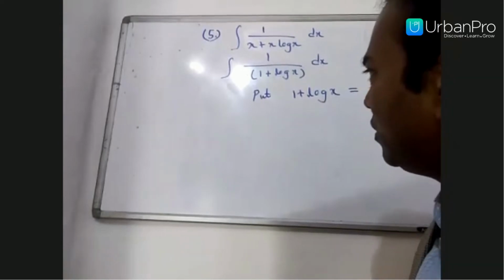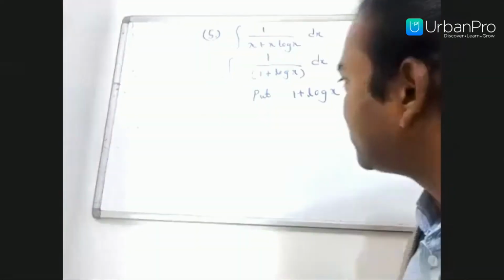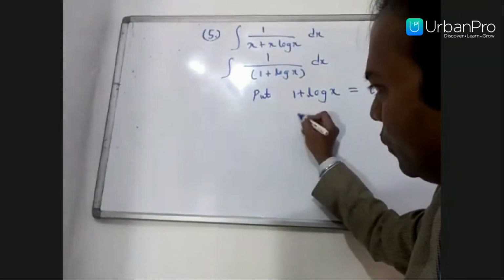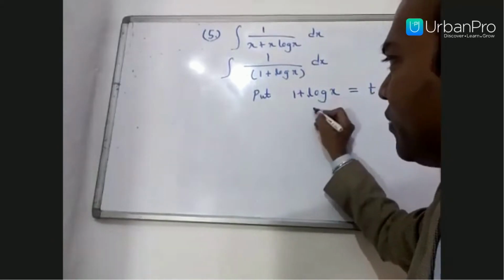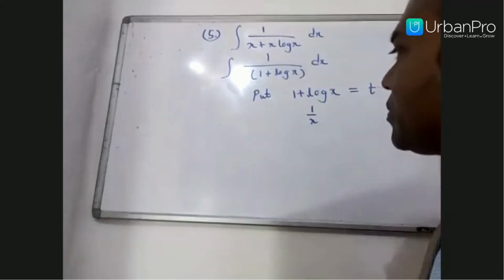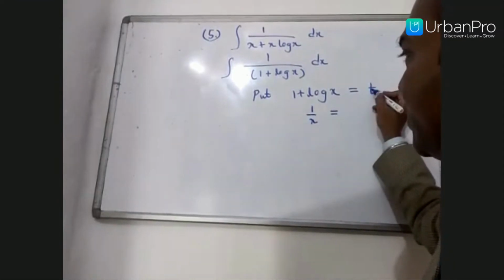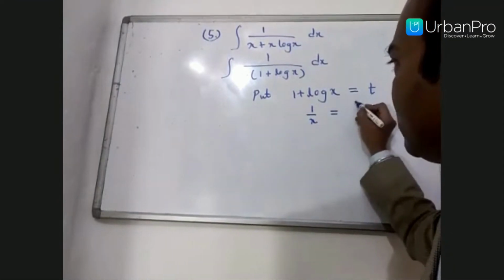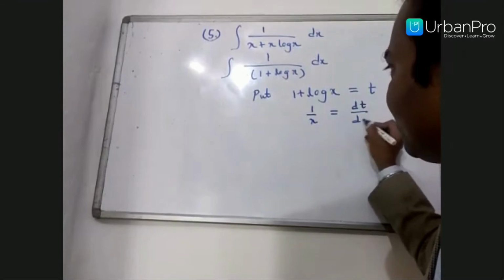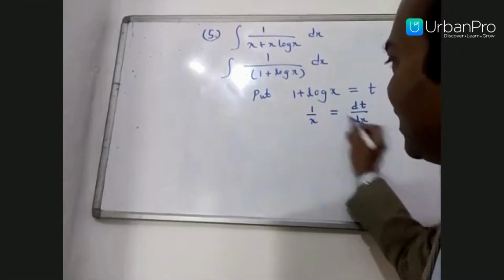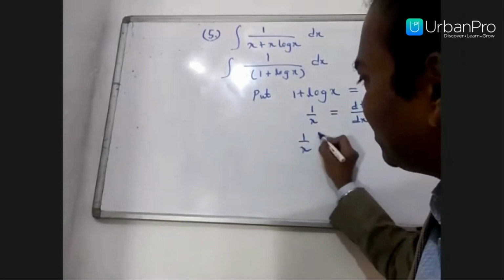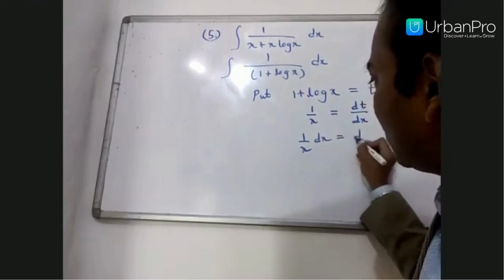As you know, the differentiation of any constant term is 0, so no need to write the 0. Log x differentiation is 1 by x, equal to the differentiation of t with respect to x, dt by dx. We can write dx this side, it becomes 1 by x dx equal to dt.